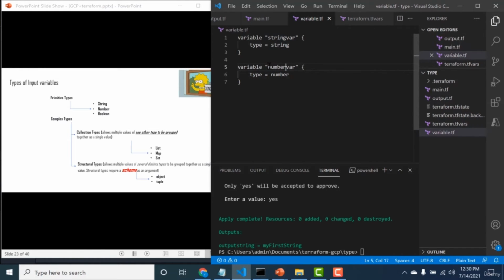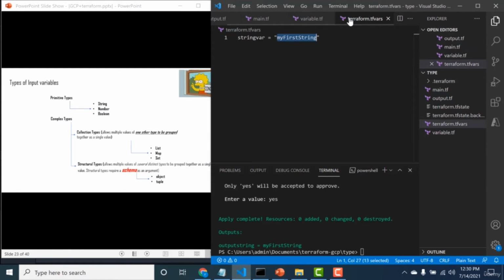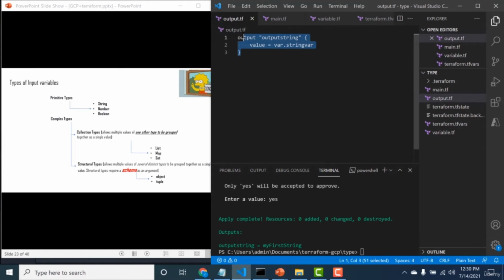I'll change this to number as well. And here in the terraform.tf, I will not assign values in the tfvars. I will assign it using the -var command when I do a terraform apply. So the only thing I'll do here is just display it as output.